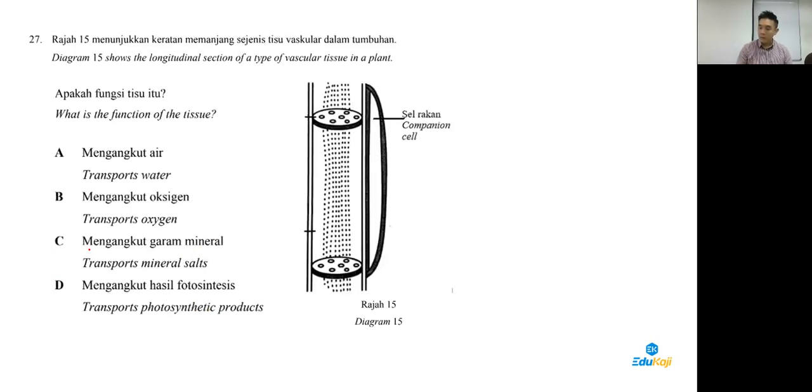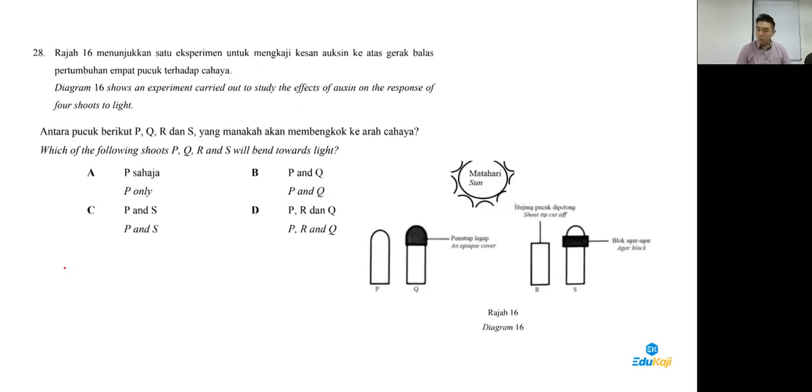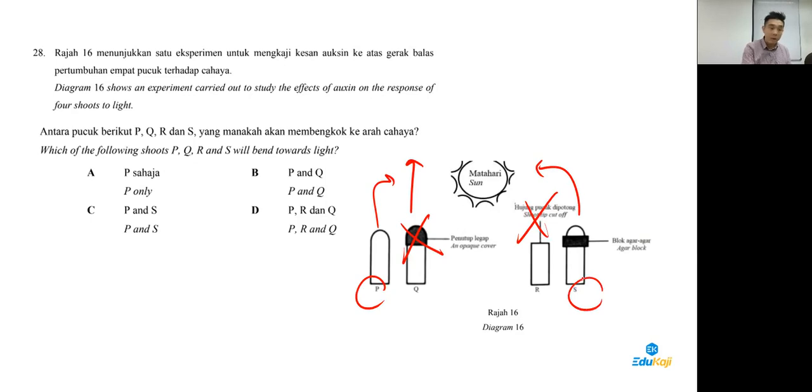Okay, 27. This is a phloem. Phloem is to transport products of photosynthesis. 27 donkey. Okay, 28 is response in plant, Form 5, Chapter 5. Which one will bend towards the light? This one cannot because it's being covered. This one, yes. This one cannot because the moment you cut off the tip, it cannot bend. This one can. So P and S. Do we have an answer here? Yeah, 28 answer is C.